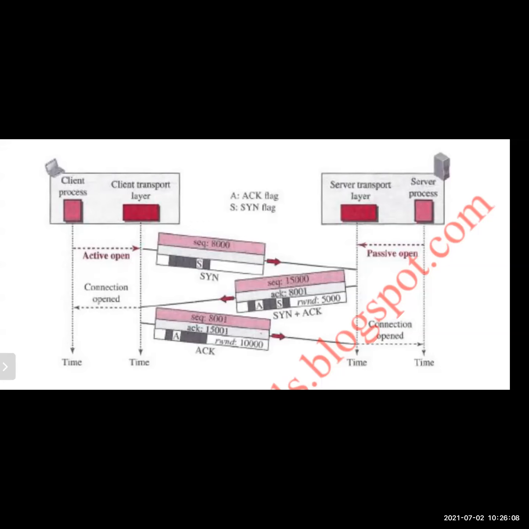This is briefly the connection establishment in case of TCP. Please clear this connection establishment.